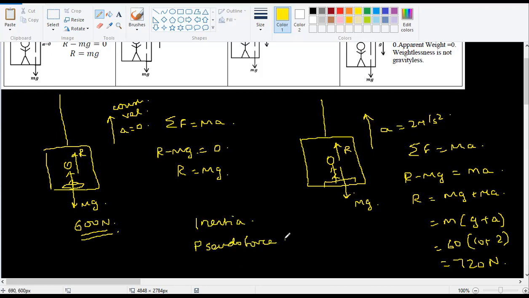What do you mean by pseudo? Anybody? False. Very good. So it's not real, it's not the real force. It's a false force. Nobody pushed you backwards or forward, but still, because of the car or bus movement, you got thrown backwards or forward. That is what is called pseudo force.